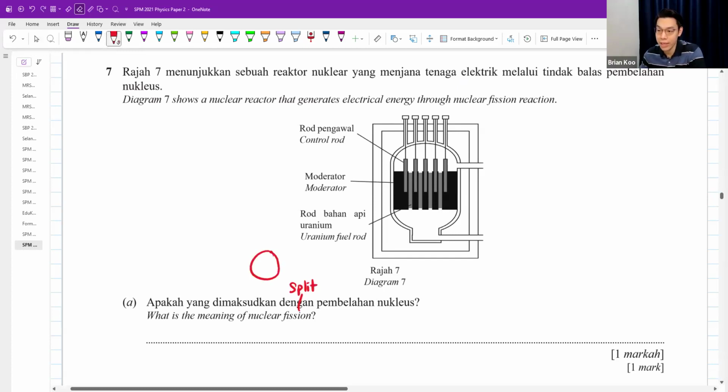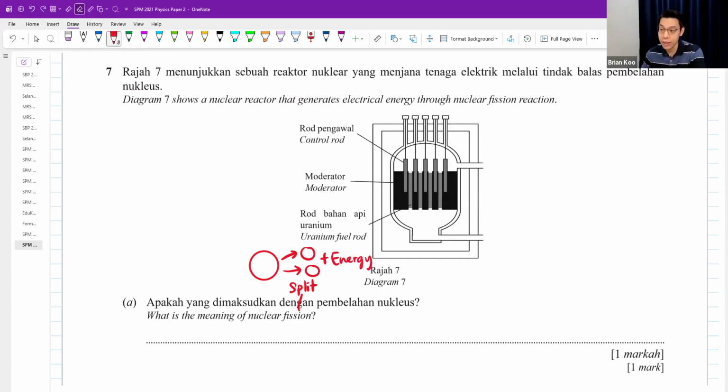You got a heavy nucleus split into lighter nuclei, and at the same time it will usually release some neutrons, but that one not so important. And it will also generate a large amount of energy. Okay, that is fusion. Fission, sorry. Fusion, on the other hand, keyword here is fuse. So you got two lighter nuclei fused together to become a heavier nucleus, and in that process releases a lot of energy.